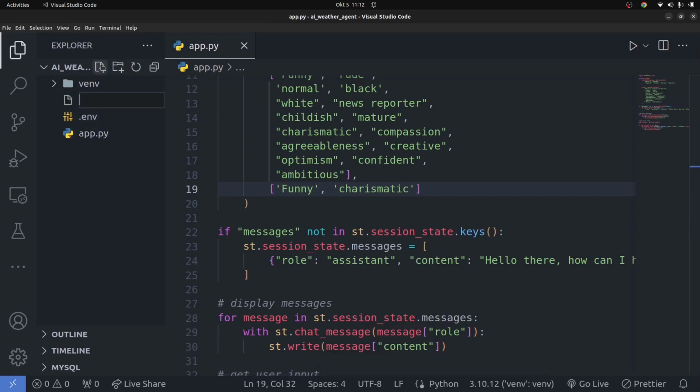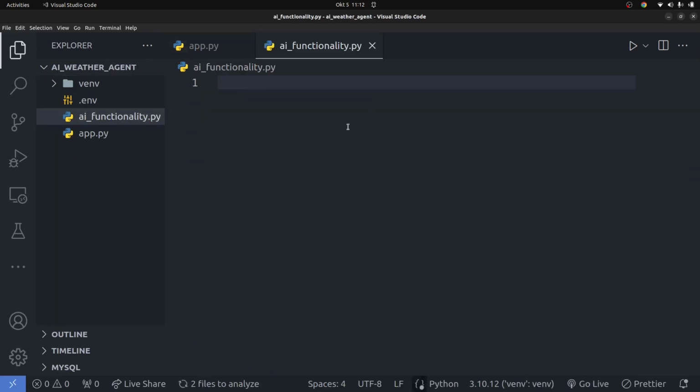I'm going to go ahead and create a file. I'm going to call it AI_functionality.py, and this AI functionality is what is going to basically have the functionality. We're going to use LangChain and be able to prompt the model, get responses, get data information, pass the context, and then the bot is able to get a response.